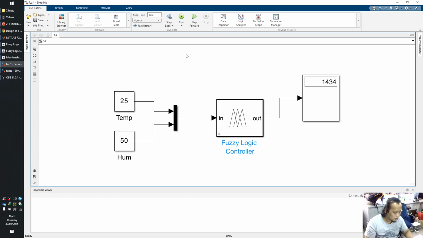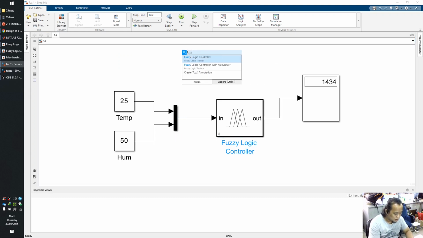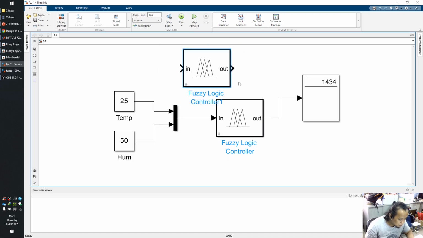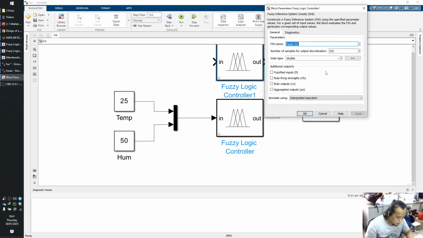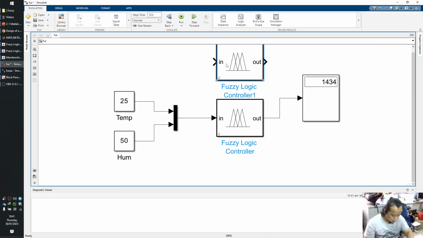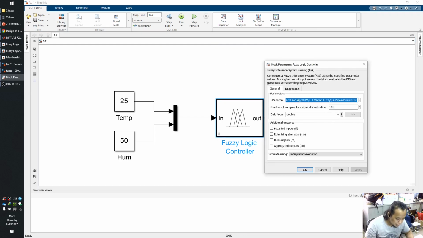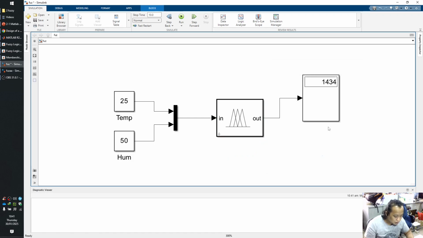This one is the fuzzy logic controller. For this one I set the FIS name, I adjust it to my files, and this is the display.